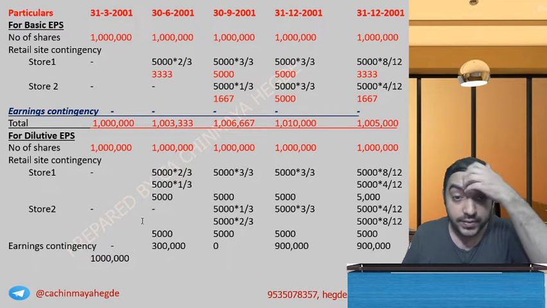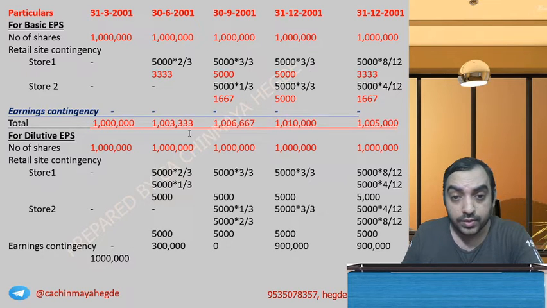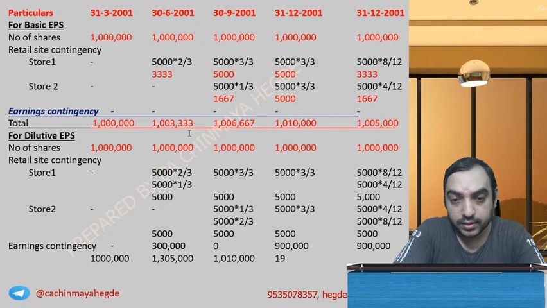Here number of shares 1,305,000. 1,010,000. 10,000.